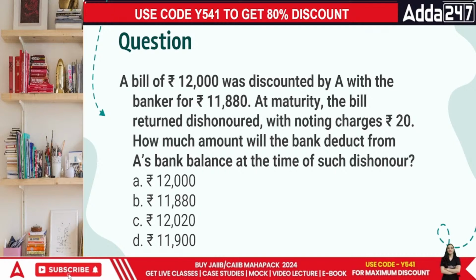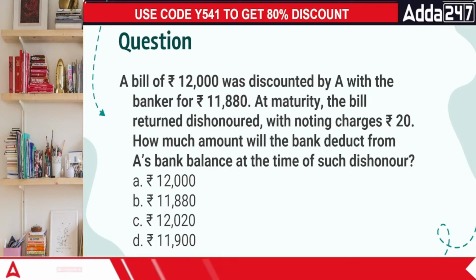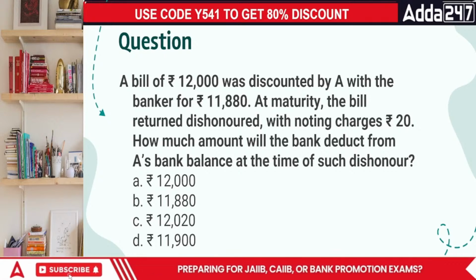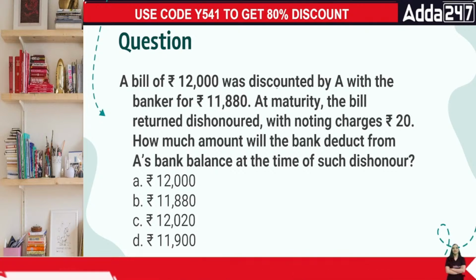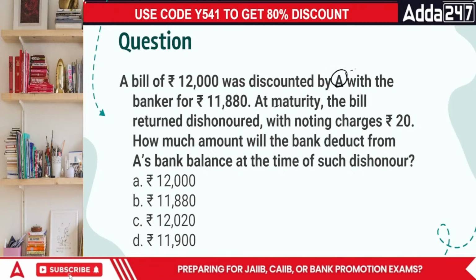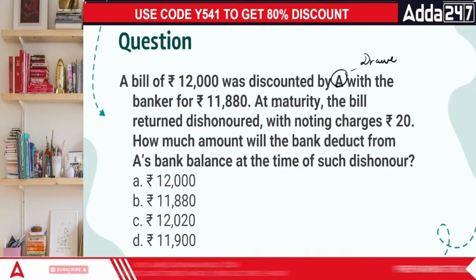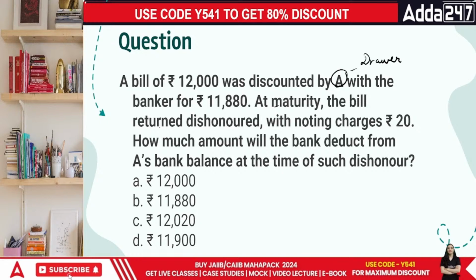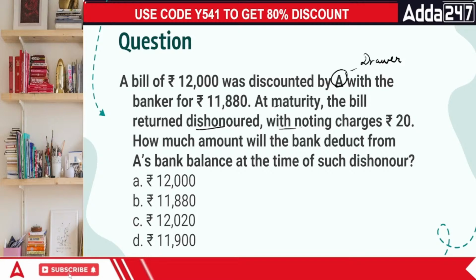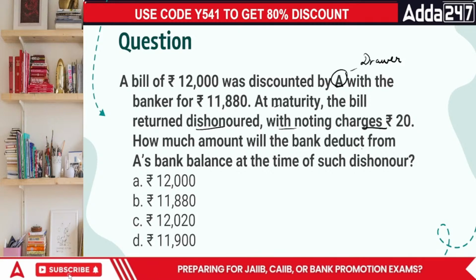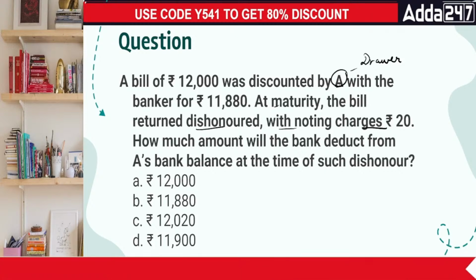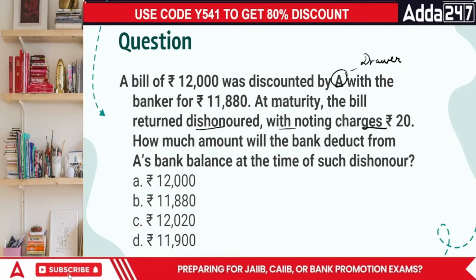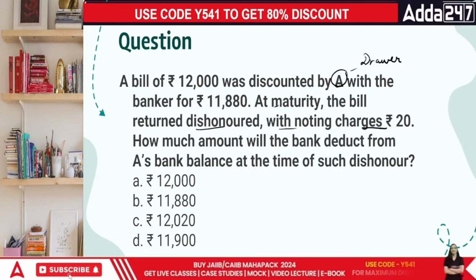Because the bank is the holder in due course. It is holding the bill in due course. The original person is Mr. A, who is the drawer of the bill. Mr. A is the drawer. Then in this case, the bill was returned dishonored with the noting charge of rupees 20. How much amount will the bank deduct from Mr. A in terms of dishonor, everyone? Do you know the person who is holding the bill during the period it turned out to be dishonored is responsible for paying the noting charges as well.